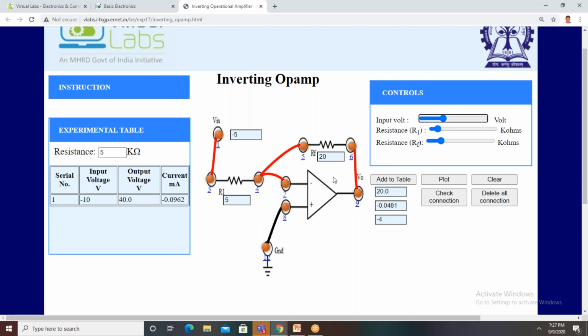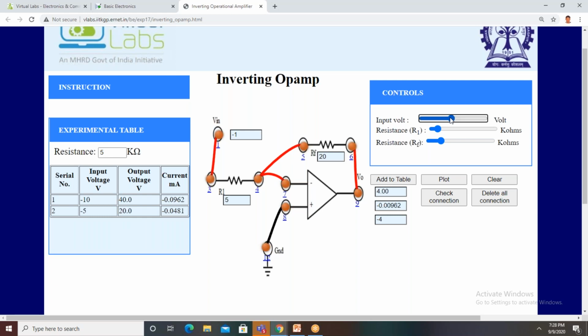Input resistance is fixed, feedback resistance is fixed. By varying this voltage, even for 1 volt, by varying any one of RF and R1, we can vary the voltage. Is it right or not? By keeping the input voltage constant, at 1 volt or some voltage, by varying RF or R1, we can vary the output voltage or not? Yes, we can vary. Okay.